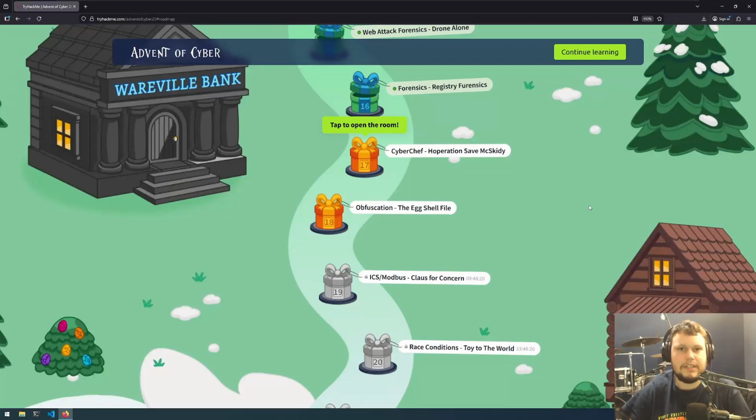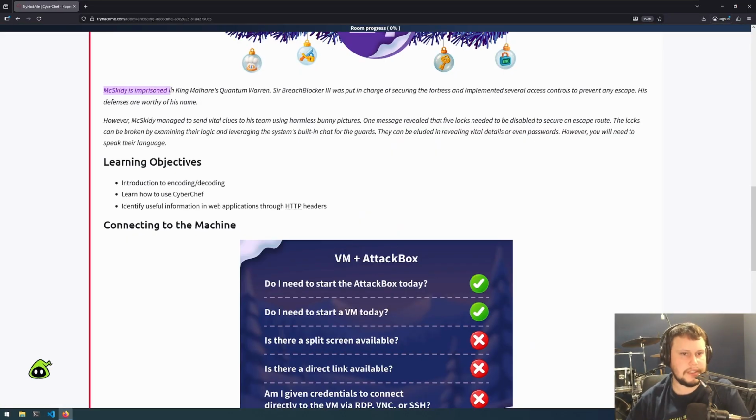This is day 17 of Advent of Cyber 2025, and this challenge is called CyberChef, Hoperation Save McSkidy. McSkidy is imprisoned in King Malher's Quantum Warren. So Breach Blocker III was put in charge of securing the fortress and implemented several access controls to prevent any escape. His defenses are worthy of his name.